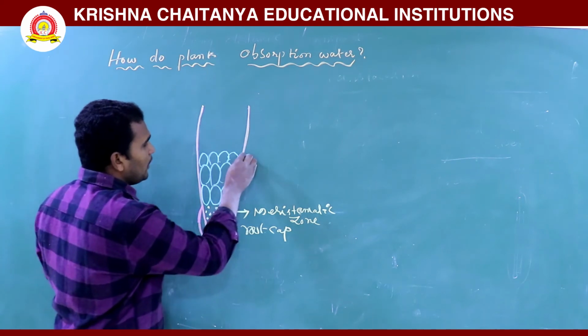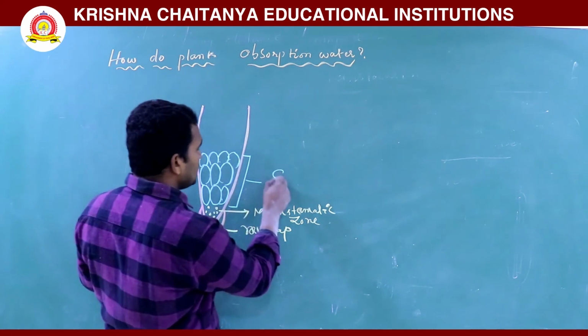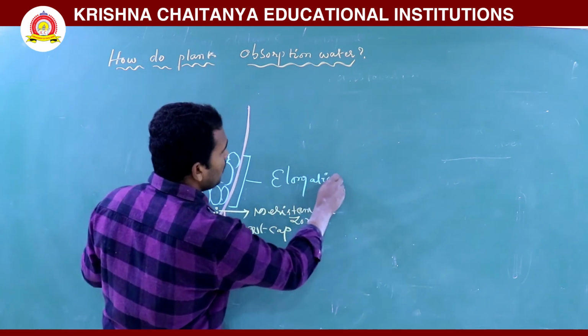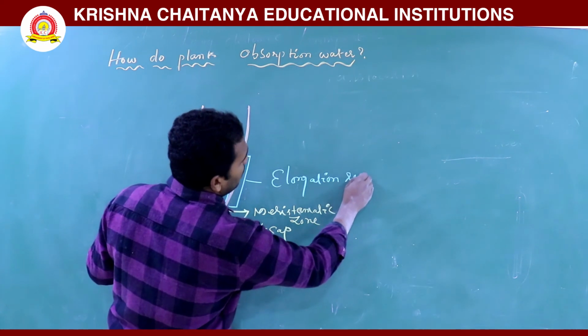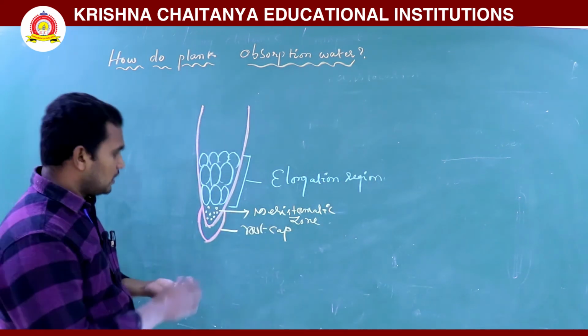At that time what happens? The root length increases. So this is called the elongation region, or elongation zone.